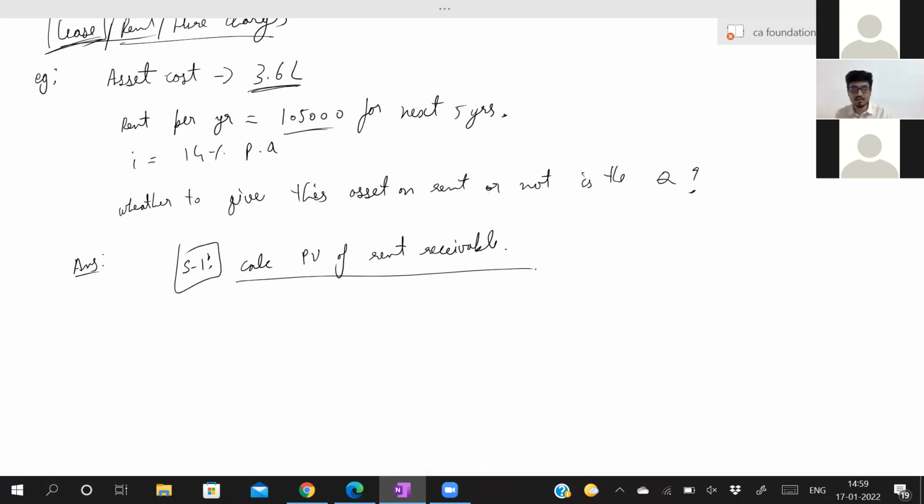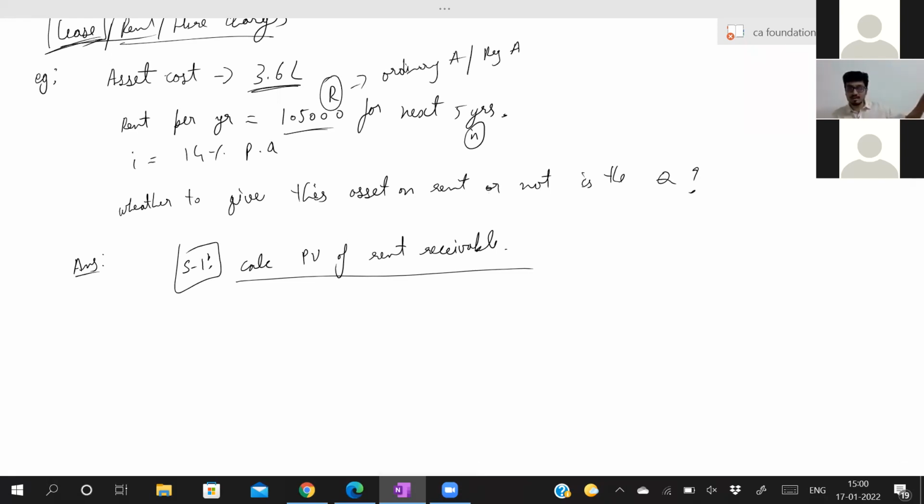So this is an ordinary annuity and this is your annuity, 1,05,000. You need to calculate present value. N is this one, I is 14, and R is the regular annuity.